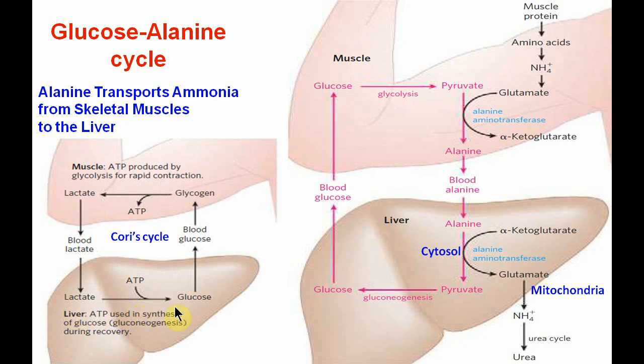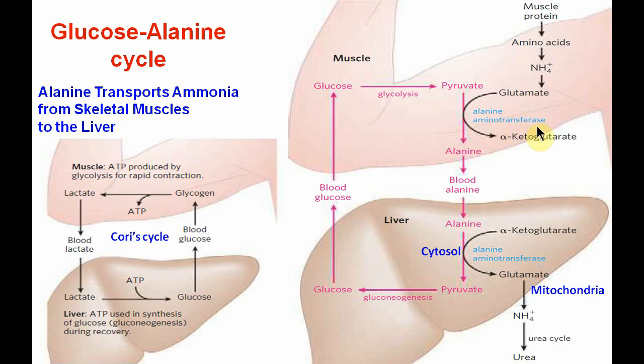It is converted back to glucose, and this glucose is again utilized by the muscles for activity. So you can say that the glucose alanine cycle, along with the Cori's cycle, are two important cycles that take place and provide energy. And here one important enzyme is alanine aminotransferase.